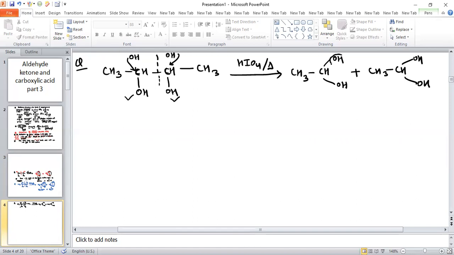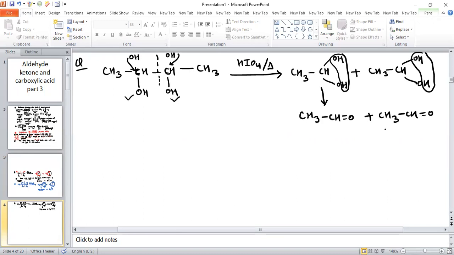So OH is removed from this carbon and H is removed from this carbon, so water is removed. In the same way, OH and H are removed from the other carbon. After removal, the product formed is CH3, CH double bond O, and there also it forms CH3, CH double bond O.